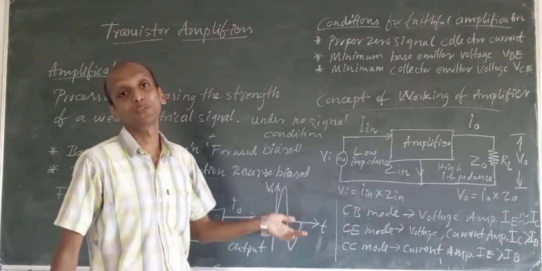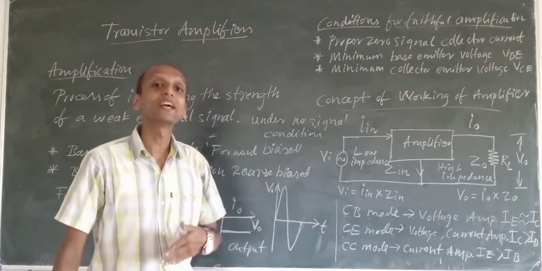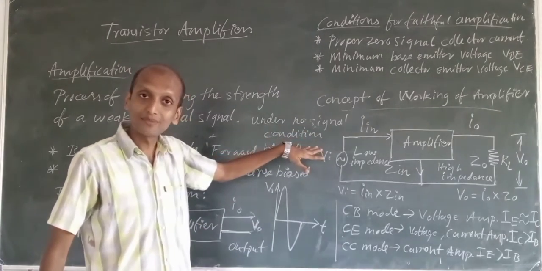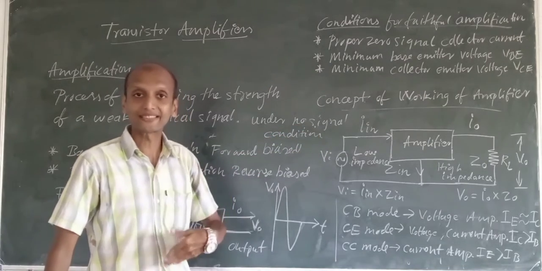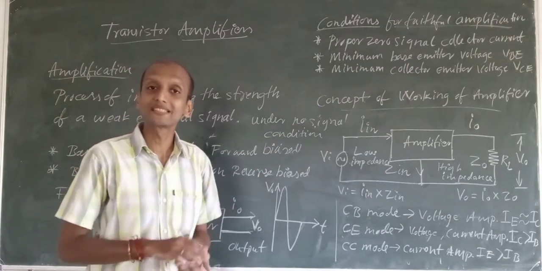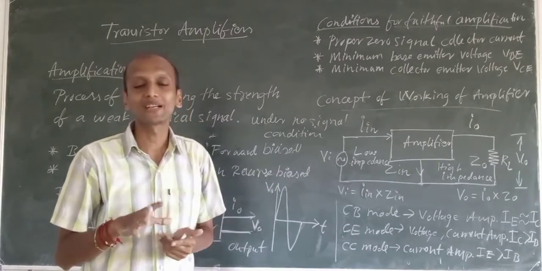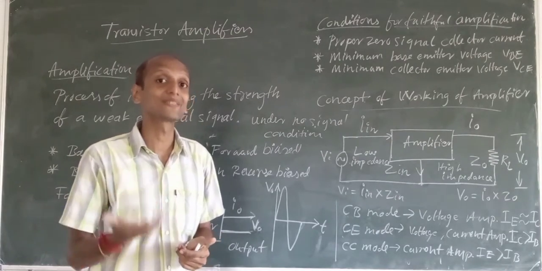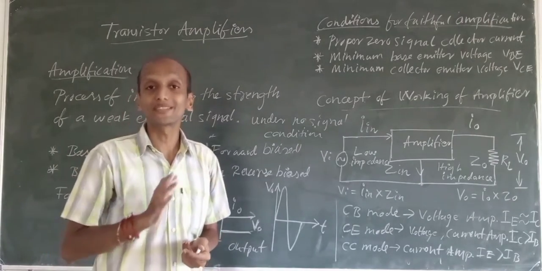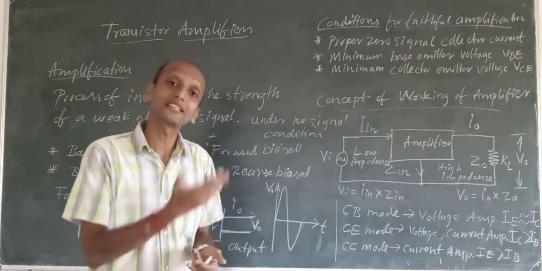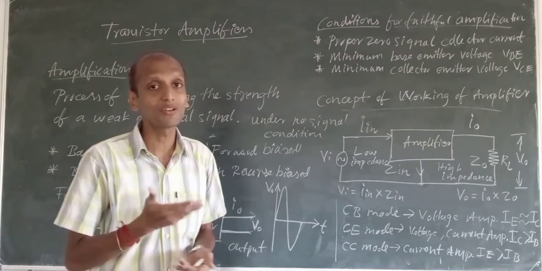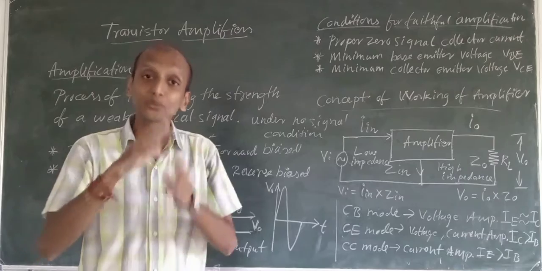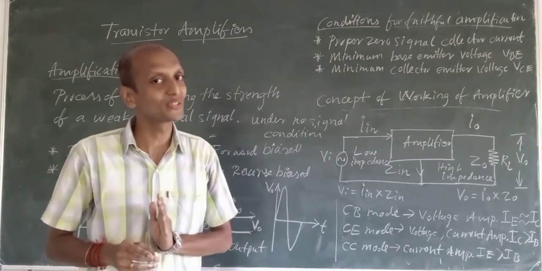Under no signal condition means we haven't applied any signal. None of the signal has been applied yet to an amplifier or to any circuit. Biasing is different and providing some input is different. We have discussed all these things in our previous year. Biasing, or giving energy to a circuit, is different, and giving input to a circuit is different.